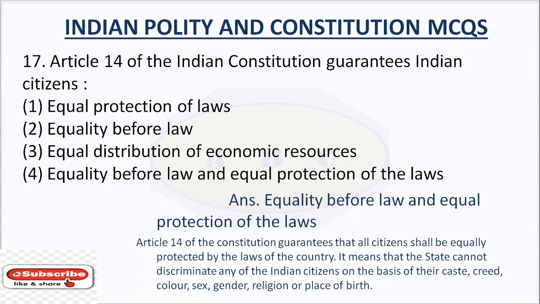Article 14 of the Constitution guarantees that all citizens shall be equally protected by the laws of the country. It means that the state cannot discriminate against any of the Indian citizens on the basis of their caste, creed, color, sex, gender, religion, or place of birth.